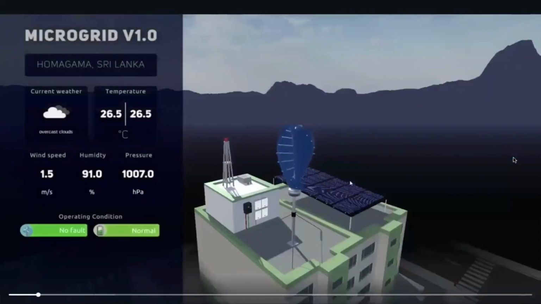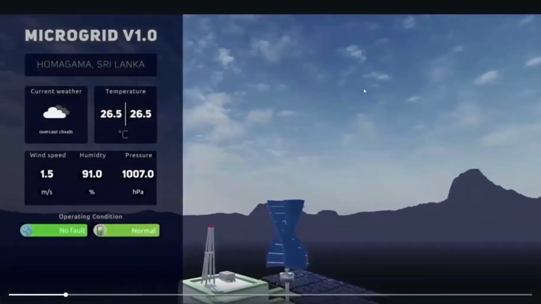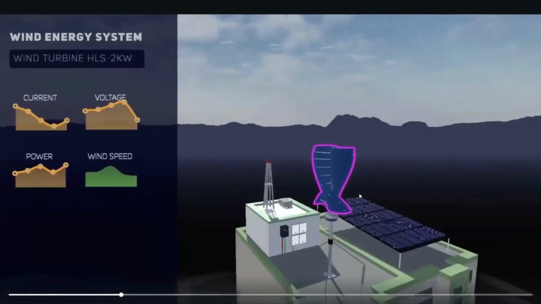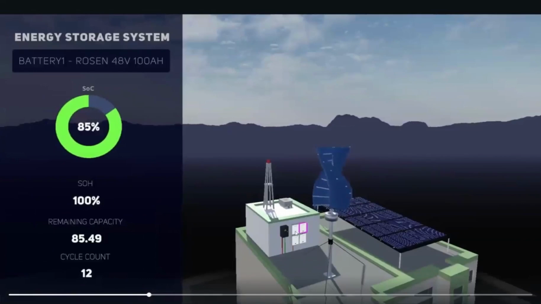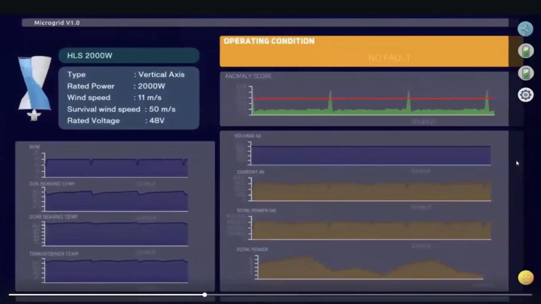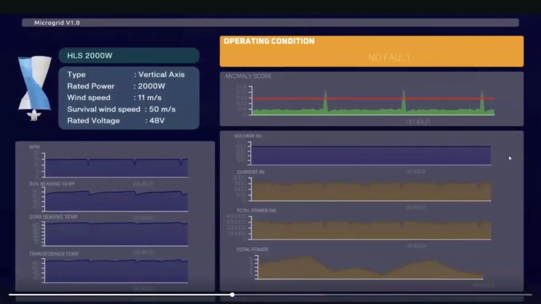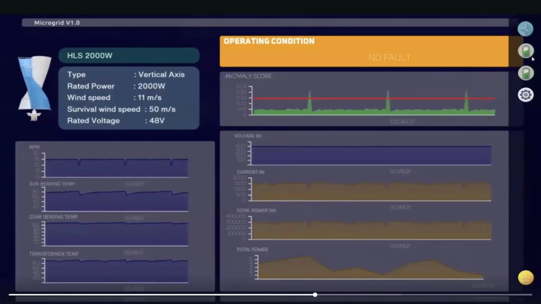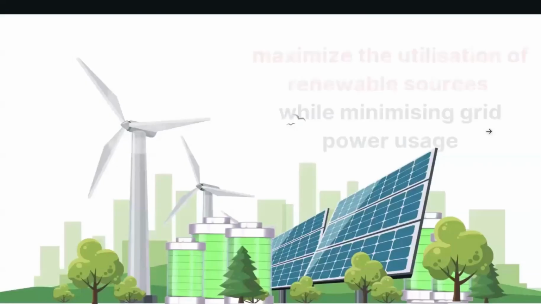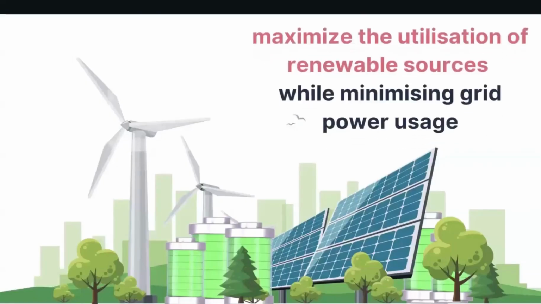So this is an actual mini grid where we have deployed Oversight. This is our energy generating infrastructure. You can see a wind turbine, a vertical axis wind turbine, batteries, and then solar panels. This is the energy generating side of things, where you can monitor in real time through the digital twin what is happening in which component. Similarly, the consumption side can be monitored as well. So when you combine these two things, the generation side and the consumption side, you can optimize your energy usage.